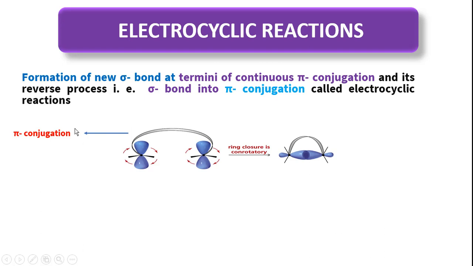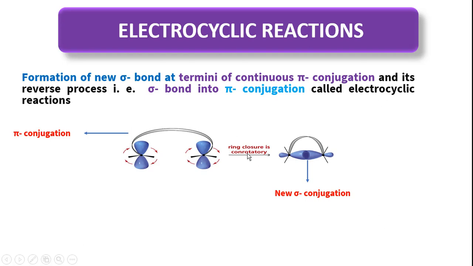That means continuous pi conjugation forming a sigma bond at the termini of pi conjugation. That is called electrocyclization reaction. The reverse reaction is also called electrocyclization reaction. So what is the definition? Formation of a new sigma bond at pi termini, and the reverse reaction is also called